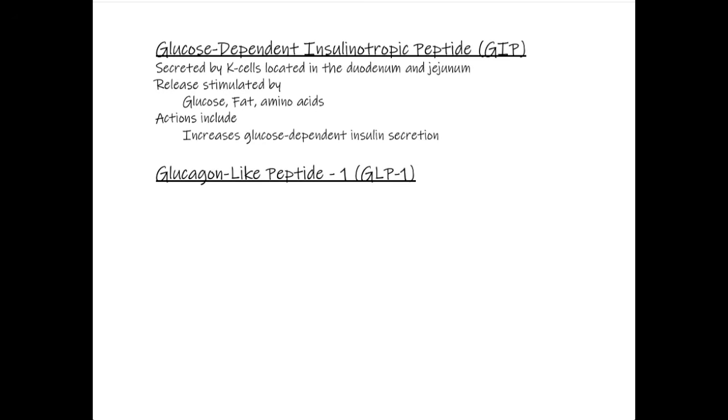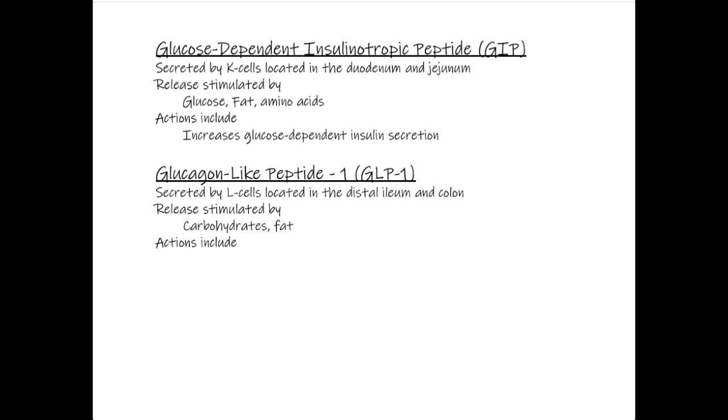Next, we have glucagon-like peptide 1, or GLP-1. GLP-1 is secreted by the L cells located in the distal ileum and colon. Its release is stimulated by carbohydrates and fats. Now, interestingly, because it is released from the distal ileum and colon, there are additional neural and hormonal signals that allow GLP-1 levels to begin rising before the nutrients reach the distal portion of the intestine.